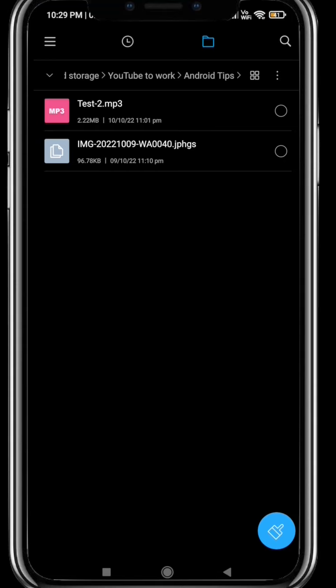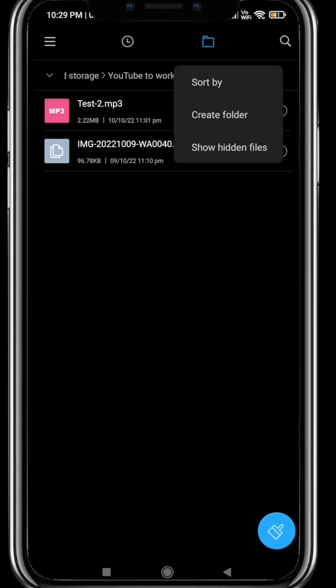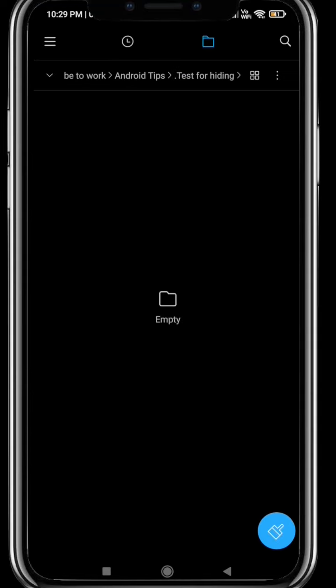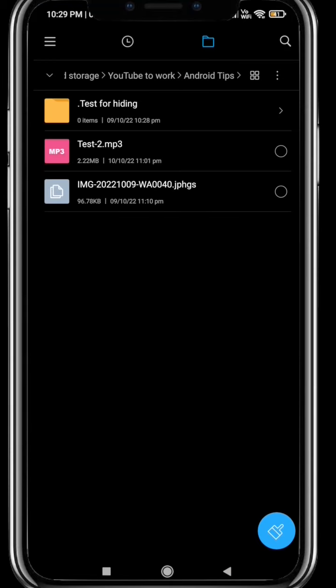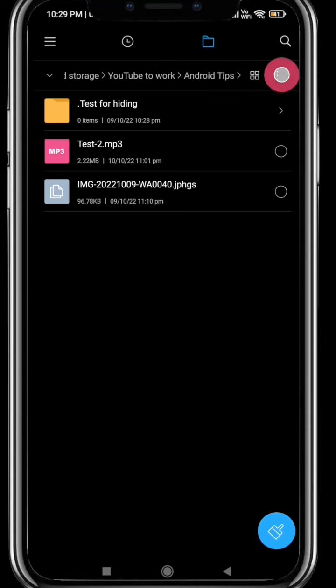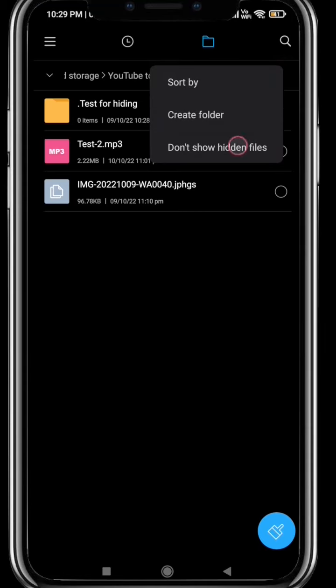And how do you get back to your thing? Go back and say show all folders. Only then it comes up. You see this? And after doing this, now you can open up, you can see the contents of it. And then if you want to hide it back, or after renaming, make sure you go ahead into the 3 dots here, and then click on don't show hidden files.